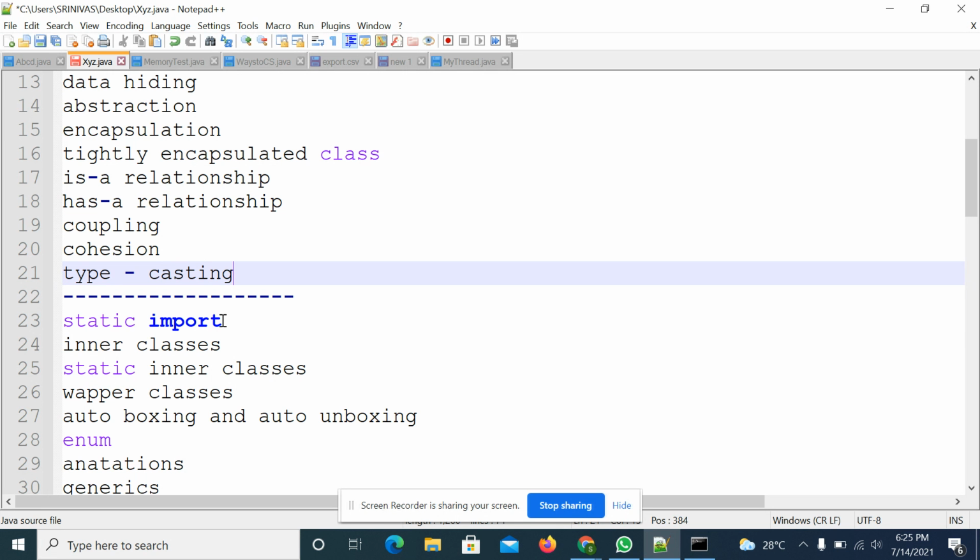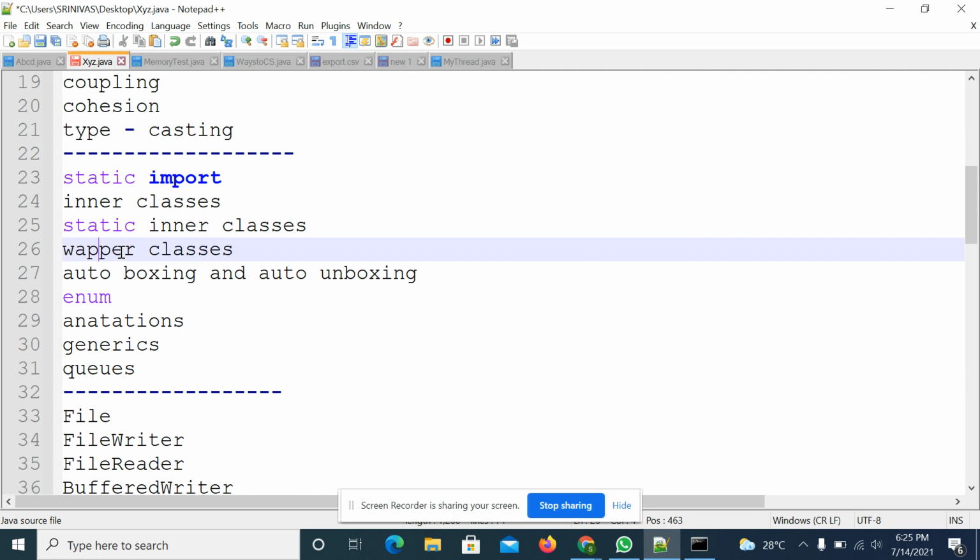As part of the static keyword, I discussed only static methods, static variables, and static blocks, but I didn't cover static import. Static import is there, and static inner classes are there. The inner classes concept I also didn't cover. Static inner classes I will also cover there.